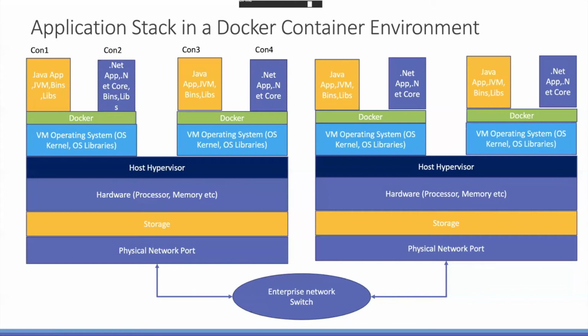If it is a Java application, obviously a Java container, we need the JVM, binaries and libraries and so on. If it's .NET, we need all the .NET dependencies, libraries, binaries, and obviously .NET Core. And you see here, there is another set. Going down, it is one layer. We added a hypervisor, and now we added Docker. It's just a layer to allocate resources to containers.